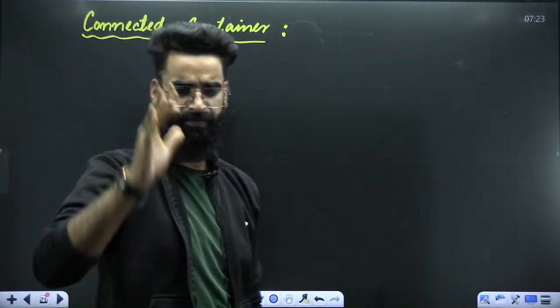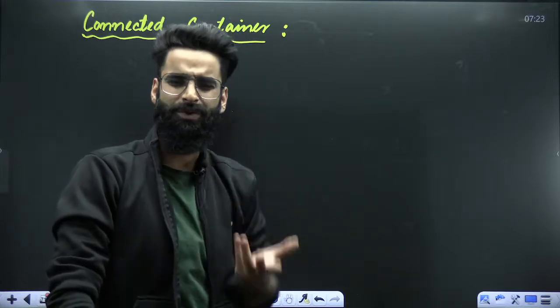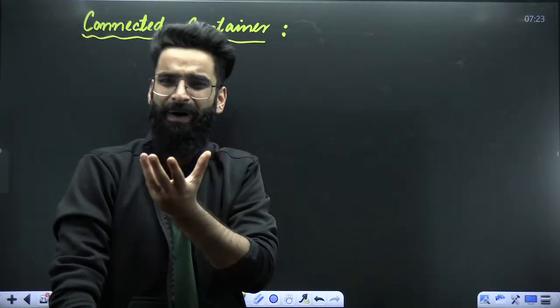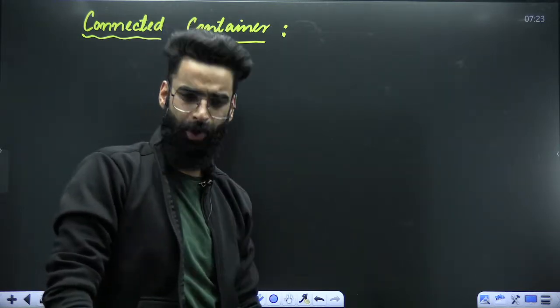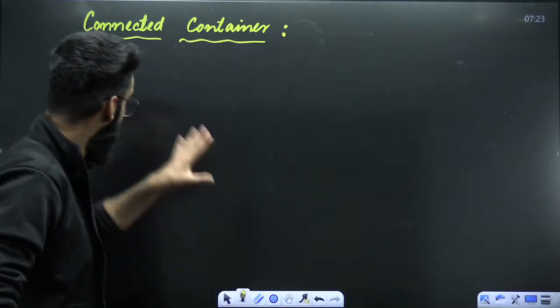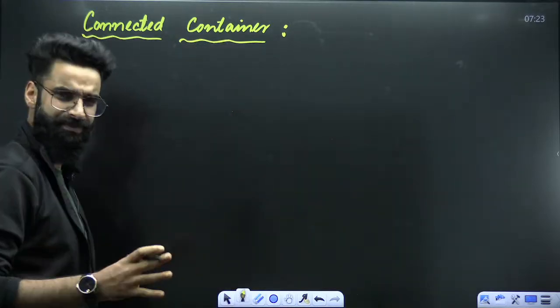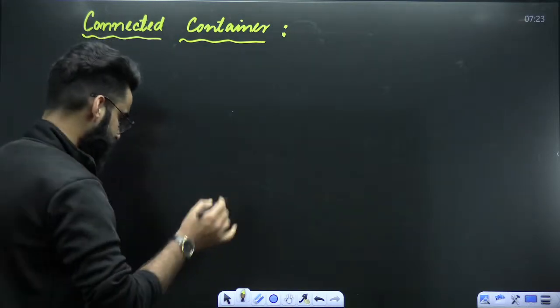There is a particular type of question based on connected containers, like two bulbs joined with the help of a narrow rod. I'm sure you would have seen those questions. First of all, let's look at the concept, then later we'll solve a question. You'll understand easily what it is.